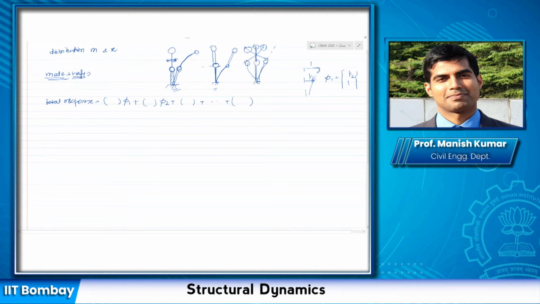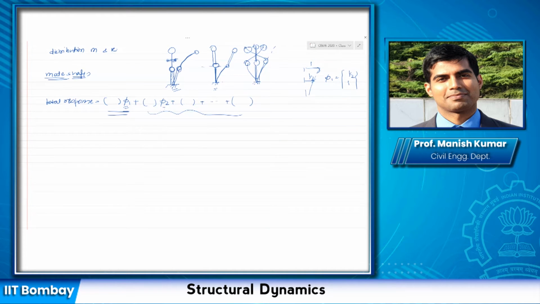It might happen that the contribution of this mode would be significantly higher than this mode, and then we can neglect all these modes and just consider this mode. But in general, can I write it like that? All I'm saying is that the structure can deflect in many possible ways.